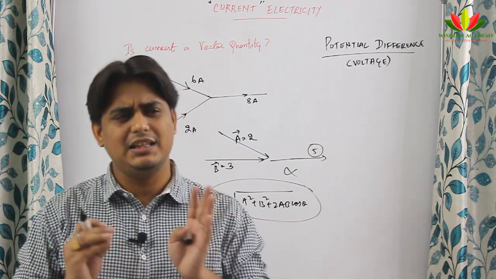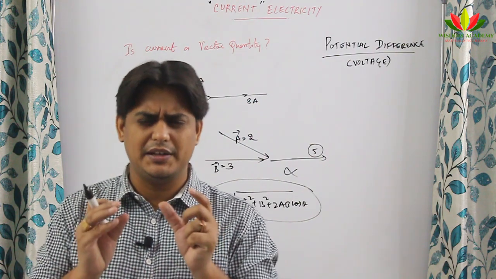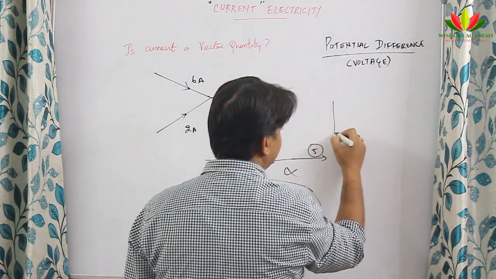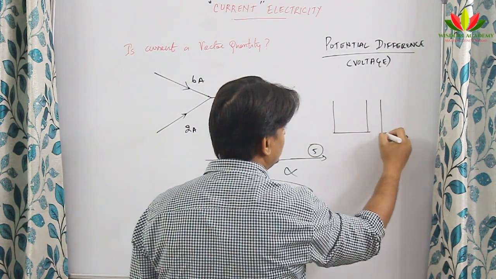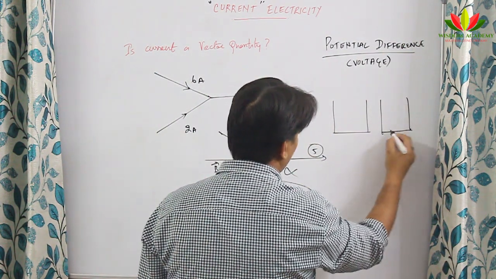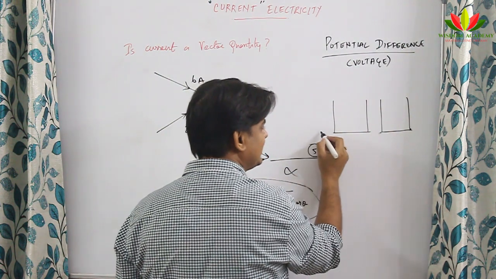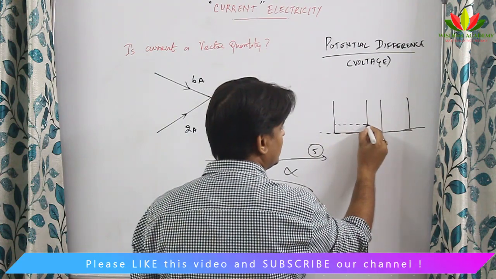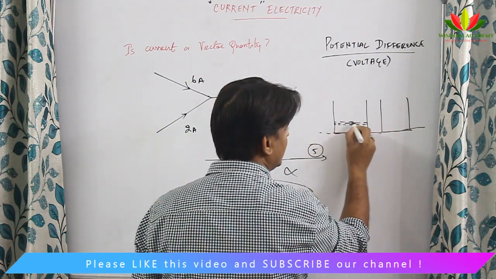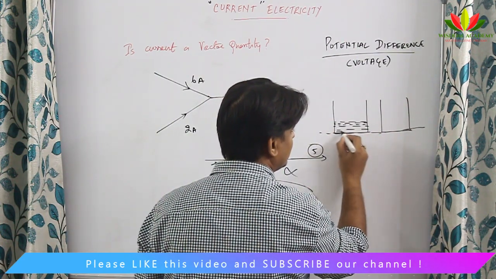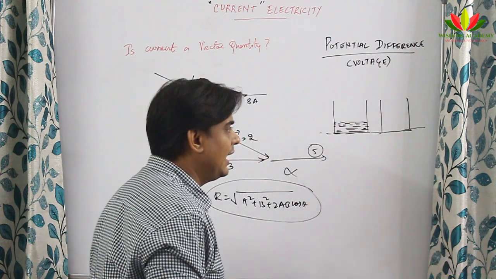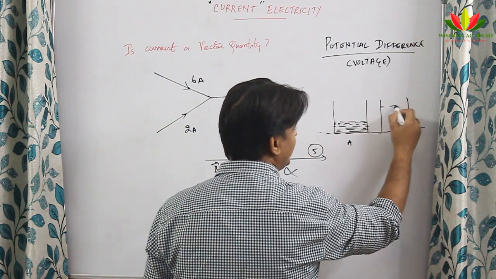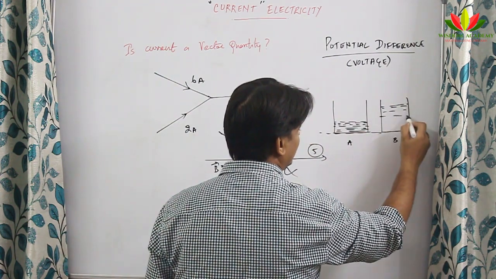So, to understand the concept of potential difference, I will take a small experiment. Suppose I have 2 buckets of water kept at the same level. This is the level at which they are kept. Let this be tank A, let this be tank B. Tank B is having water at this level.